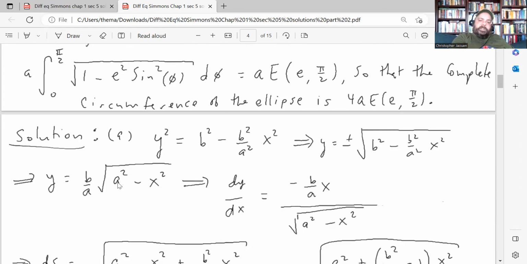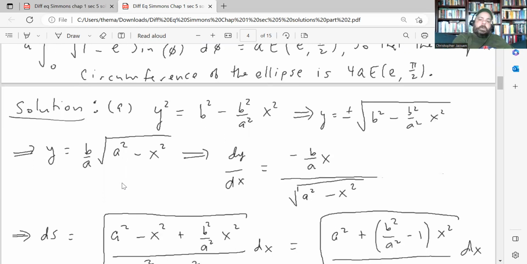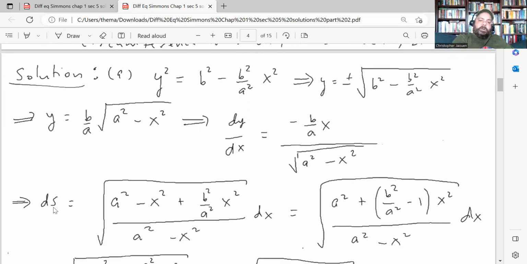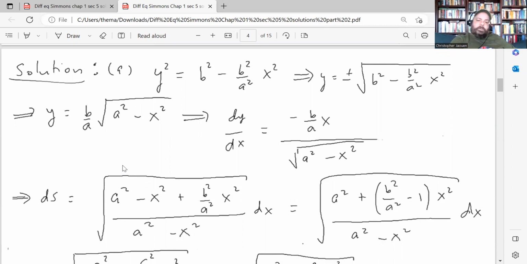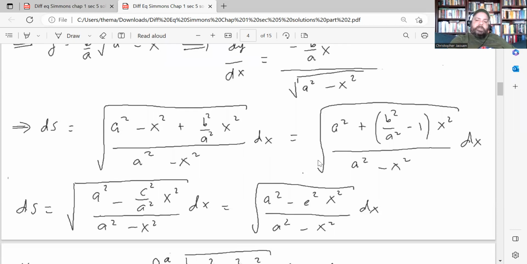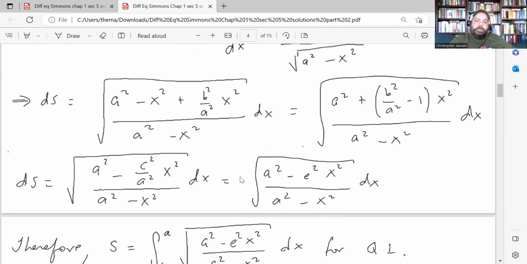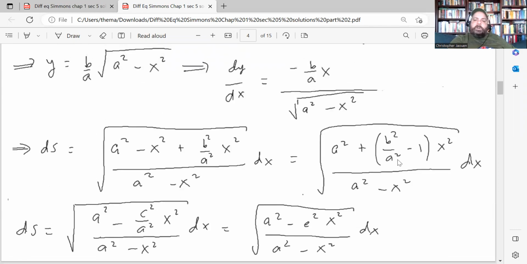So let's do part A first. This is just a calculus 2 problem. You just find the arc length integral. So find your arc length element, which is the square root of 1 plus dy dx squared, times dx. That's what I'm doing here. And when you simplify everything, you get the expression here. This quantity b squared over a squared minus 1 is the negative of the square of the eccentricity of the ellipse. So that's where the negative sign comes from over here.